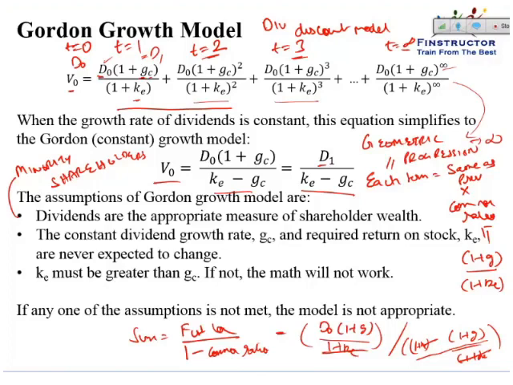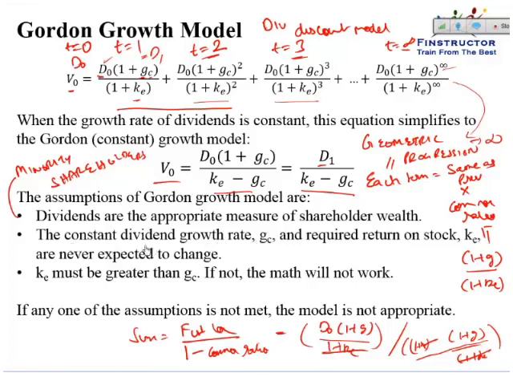So a minority shareholder is pretty much dependent on the majority shareholders to declare a dividend and give the money back. So if you're taking a minority shareholder's perspective, then the Gordon growth model, or a dividend discount model for that matter, may be a good approach to valuing the stock, because a minority shareholder is dependent on the dividends for his return.